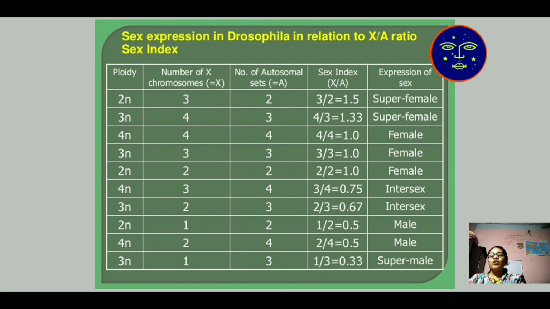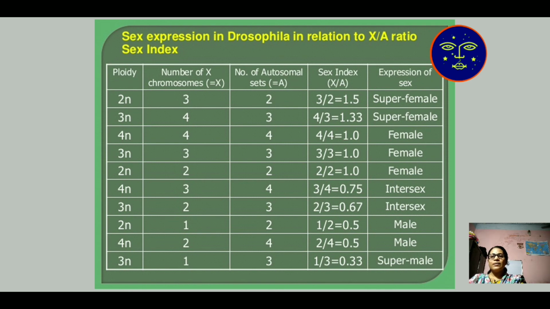An index of 1 and above is known as female, and 0.5 is known as male character. Between male and female is known as intersex. Between 0.5 and 0.33 is super male, and above 1, such as 1.5 and 1.33, is expressed as a super female character.